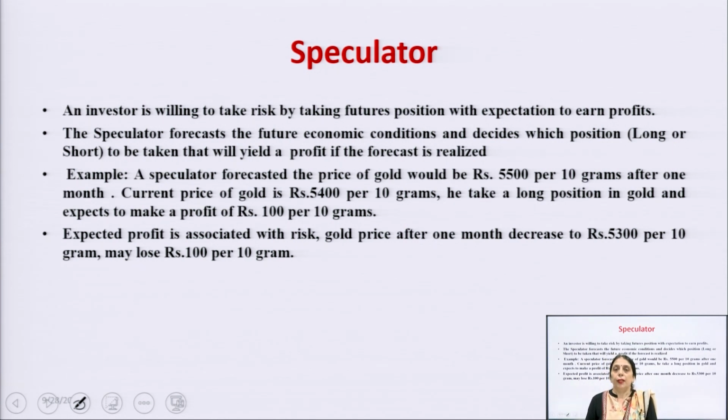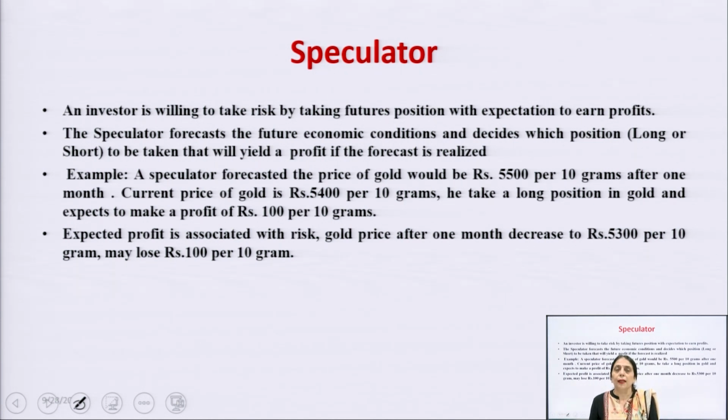But if he finds that the price of the share is overvalued, then automatically it has to come down. Then what will the speculator do? He is going to sell the future. And another thing the speculator does, he can take any position, buying or selling, on the basis of technical analysis also. In technical analysis, there are certain charts which tell us that the market is showing a bullish trend or a bearish trend.